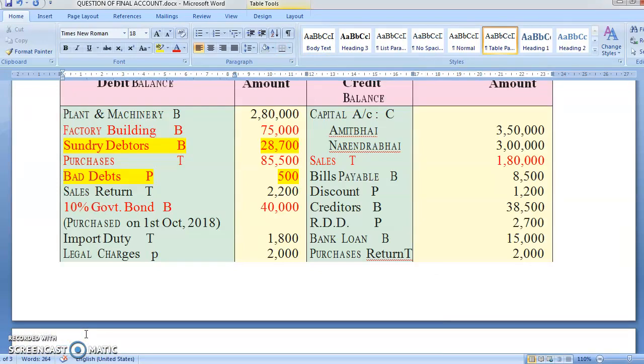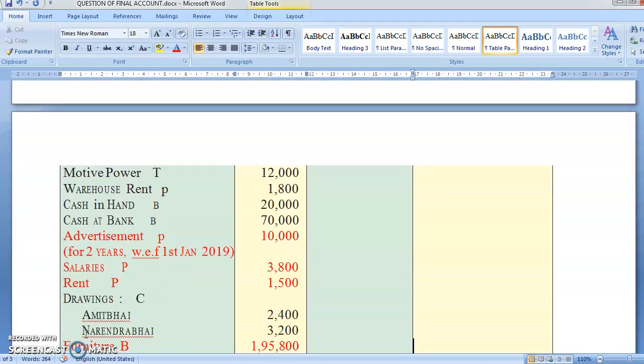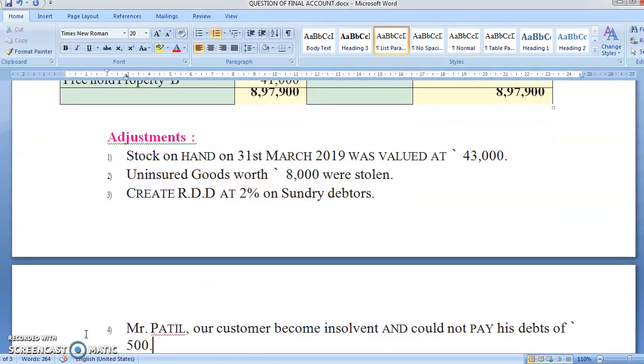Now see, in my exam, I'll tell you approximately this problem comes for 15 marks in the examination. Out of 15 marks, 9 marks is for posting. So if you did all this posting, you have at least scored the 9 marks. Now let's go to the adjustment.